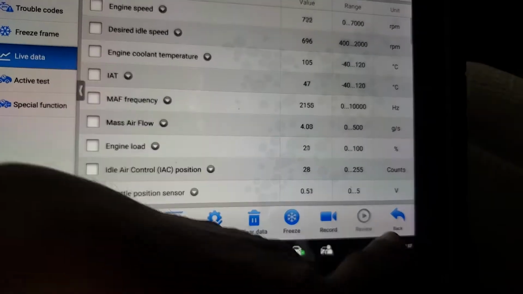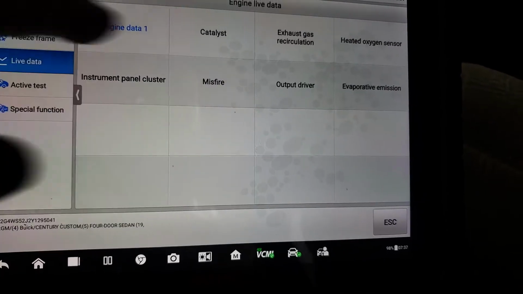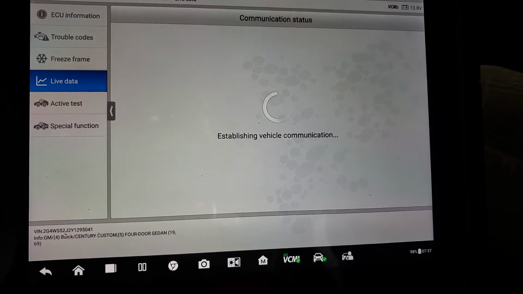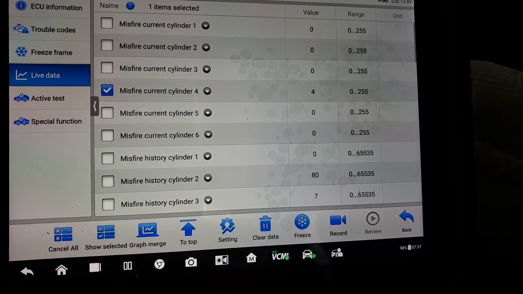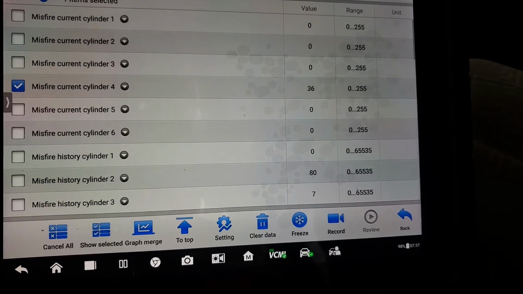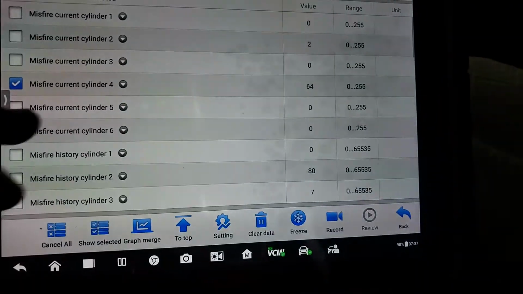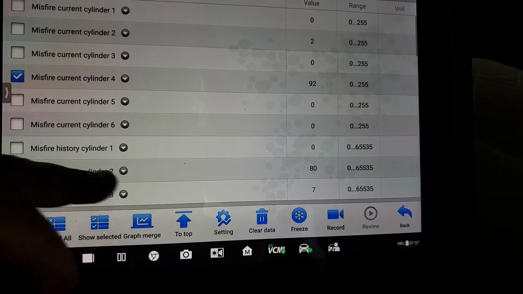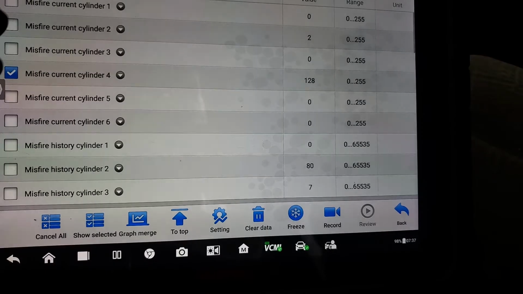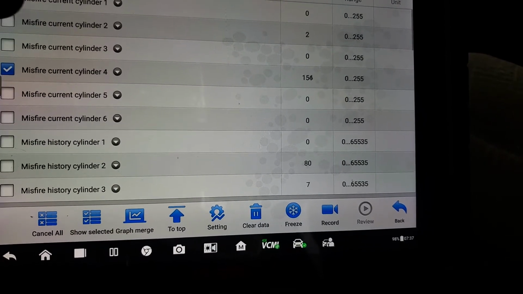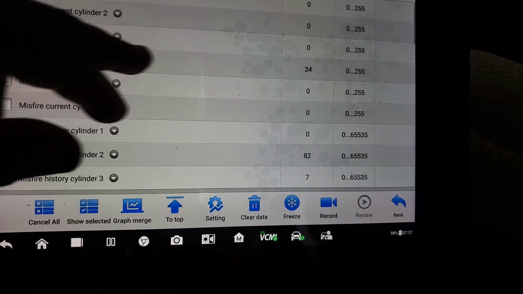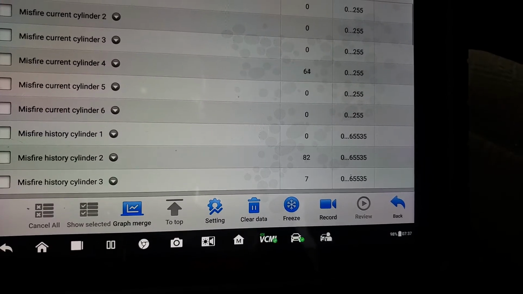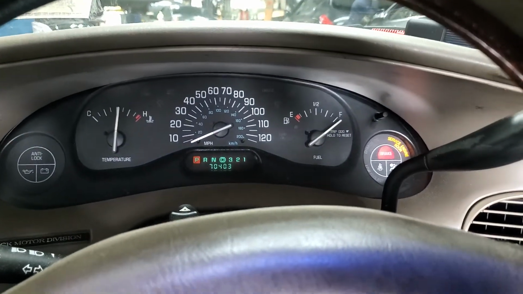Let me see if I have misfire data too. Misfire data. You see here cylinder number 4 misfiring is there. Cylinder number 4 misfire is really high. Cylinder number 2 is 80, cylinder number 2 here a little bit. But cylinder number 4, that's what I see here. It's too much. So more work has to be done on this car.